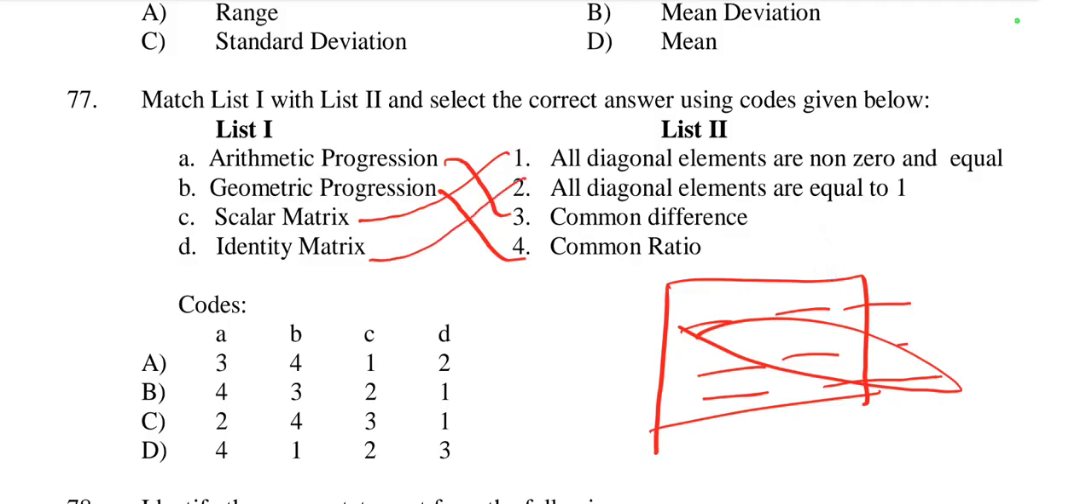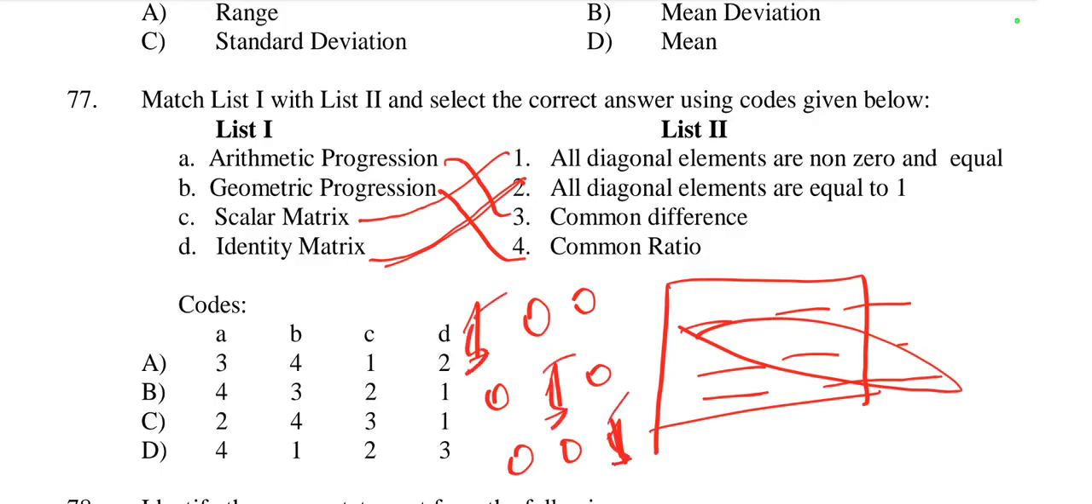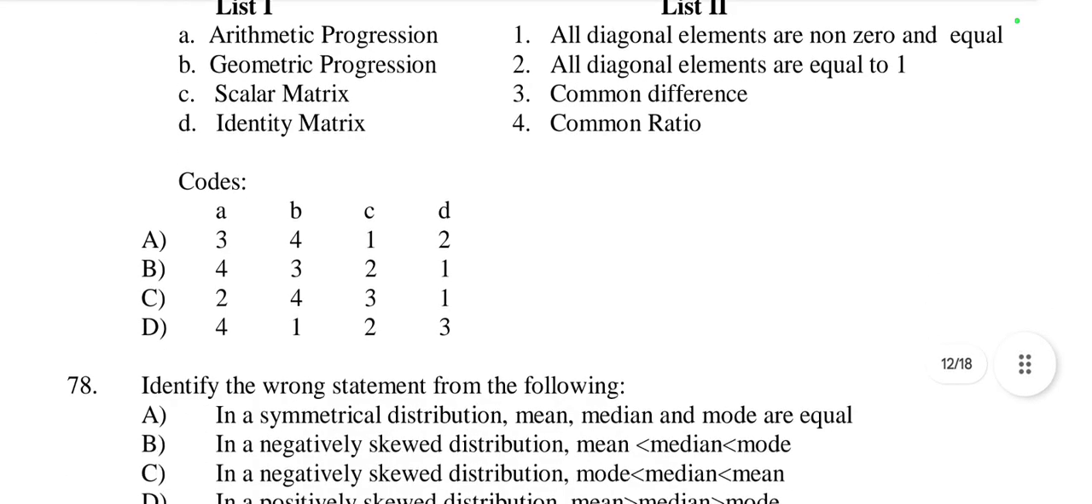Yes, all diagonal elements are equal to 1, meaning 1 0 0, 0 1 0, 0 0 1. This is called an identity matrix. And if I write 5 instead, then it is called a scalar matrix. So the first option is A3, B4, C1, D2. Option A is right here.